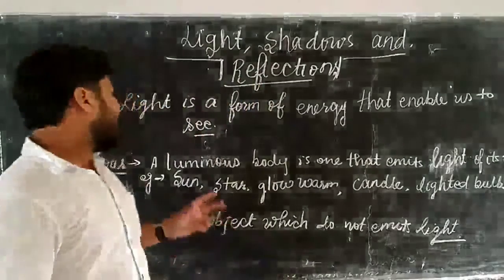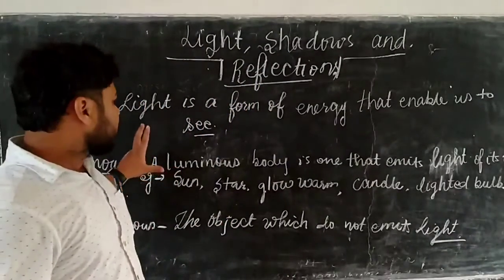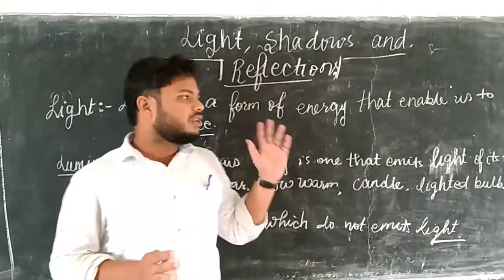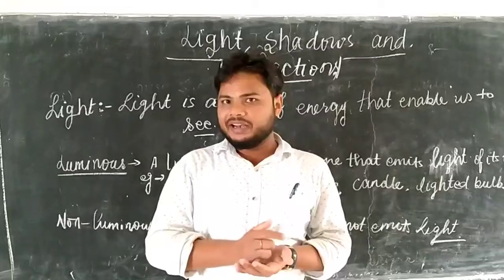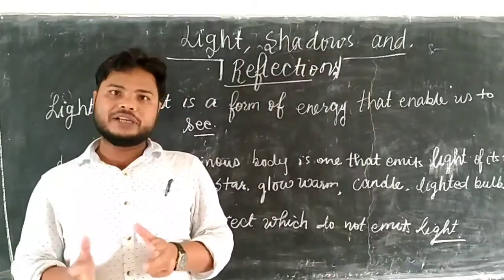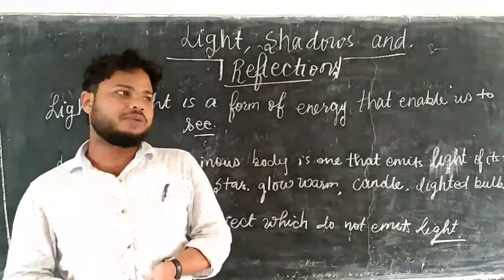Okay. After that, some objects allow passage of light, some objects do not allow passage of light, and some objects allow partial passage of light.